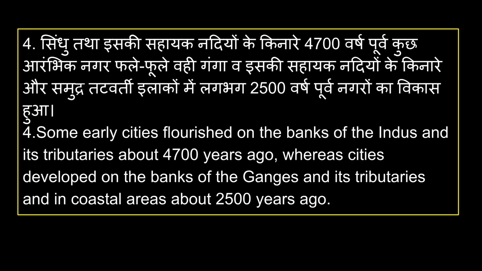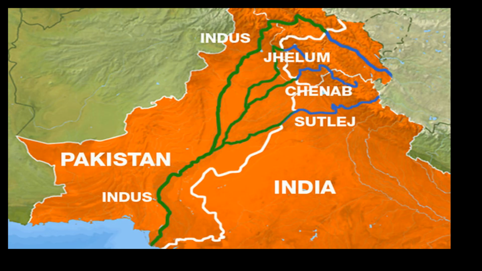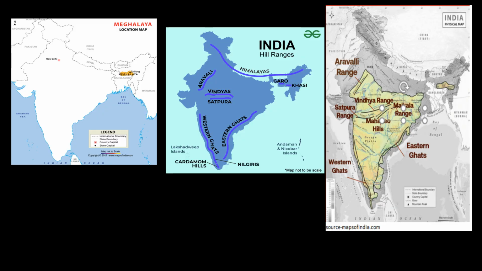To reiterate, early cities grew on the banks of the Indus and its tributaries around 4,700 years ago. Subsequent urban development occurred along the Ganges and its tributaries and coastal regions about 2,500 years ago. This map illustrates the Indus River and its main tributaries, showing the region where some of the earliest cities flourished. These maps show the location of the Garo Hills in the northeast and the Vindhya and other hill ranges in central India, important areas for agricultural development.